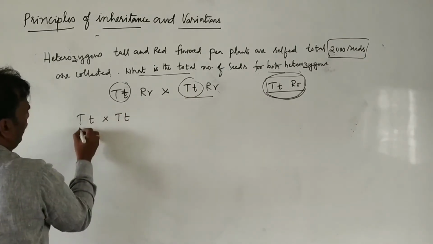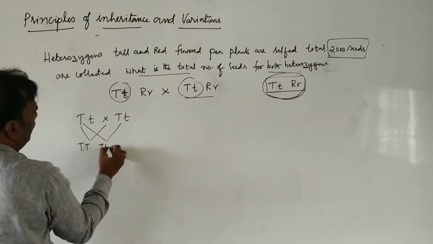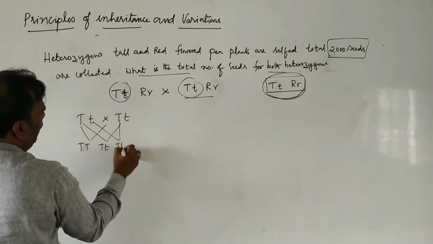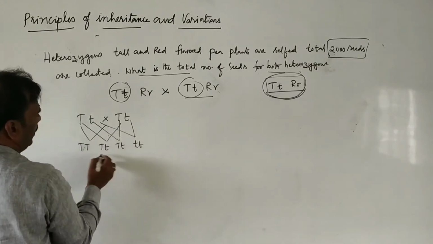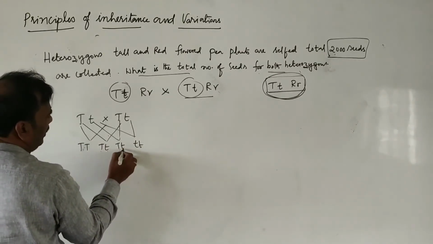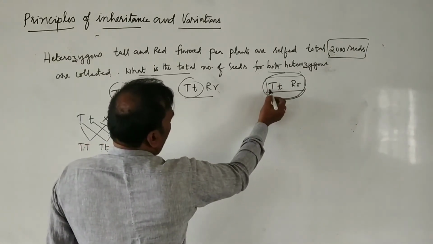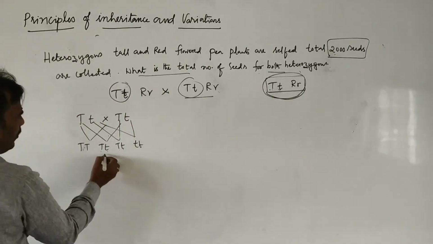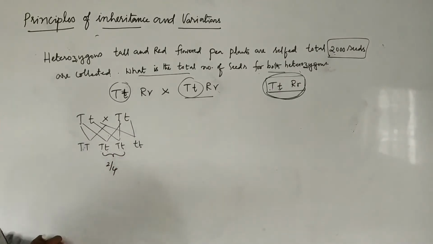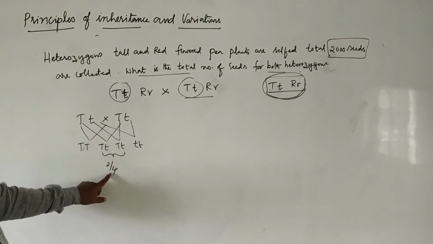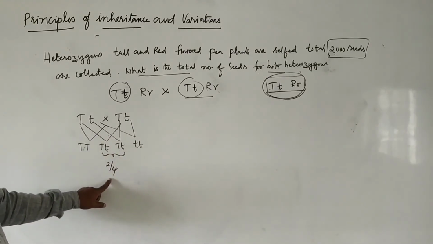Separately these two are crossed. Then what do we get? Capital T, small t, capital T, small t, small t, small t. Then how many plants of capital T, small t are formed? We are expecting heterozygous, no? Out of 4, 2 by 4 plants are formed: capital T, small t, 2 by 4 plants.